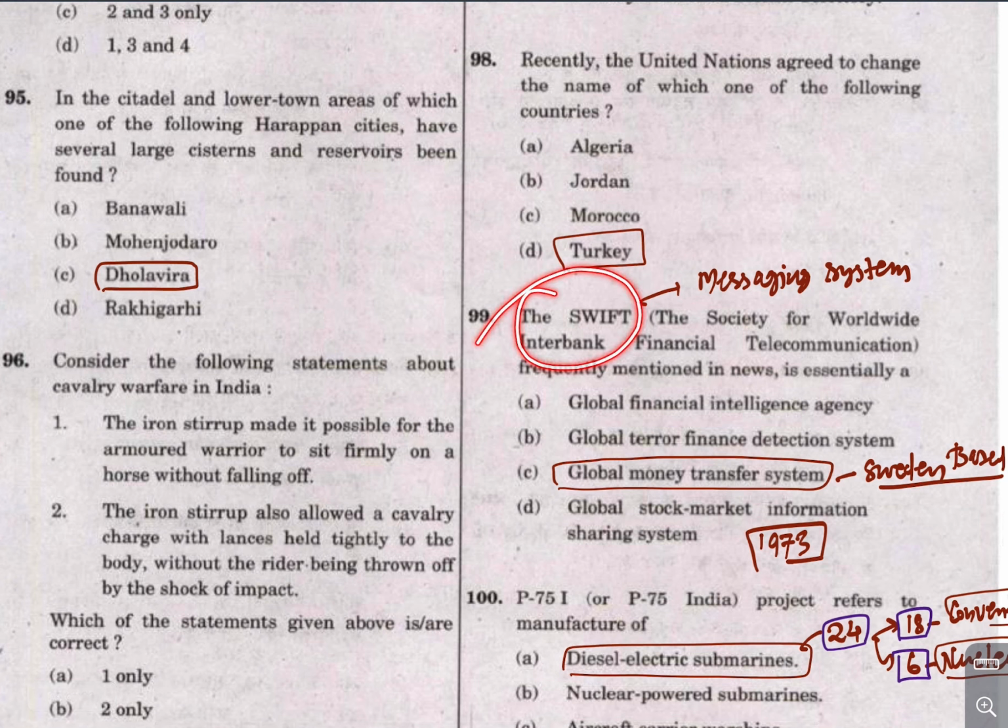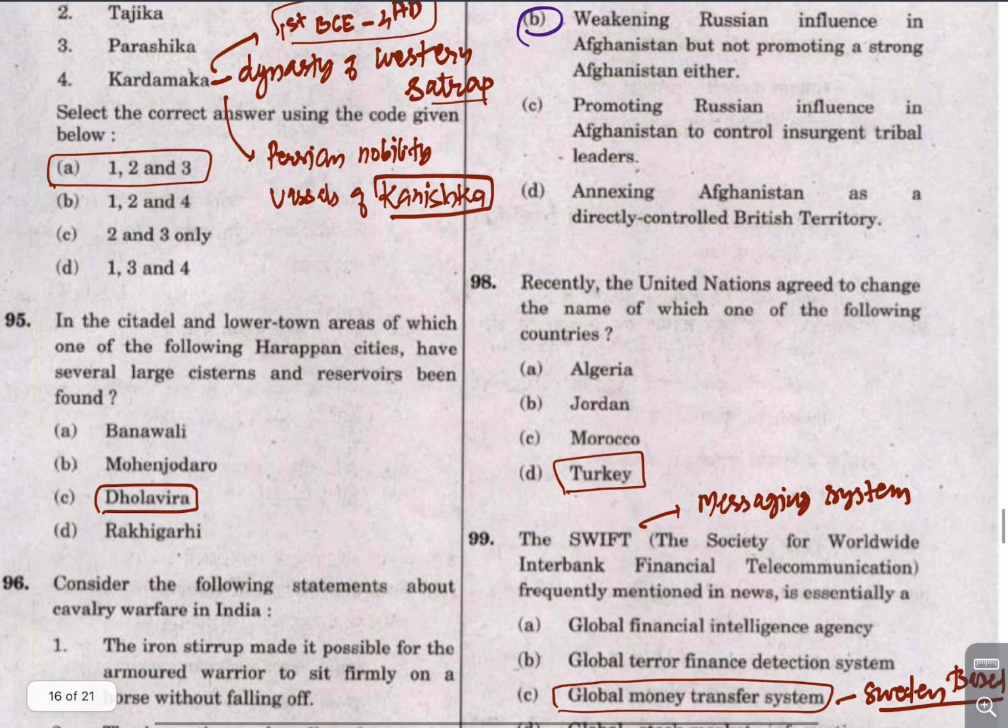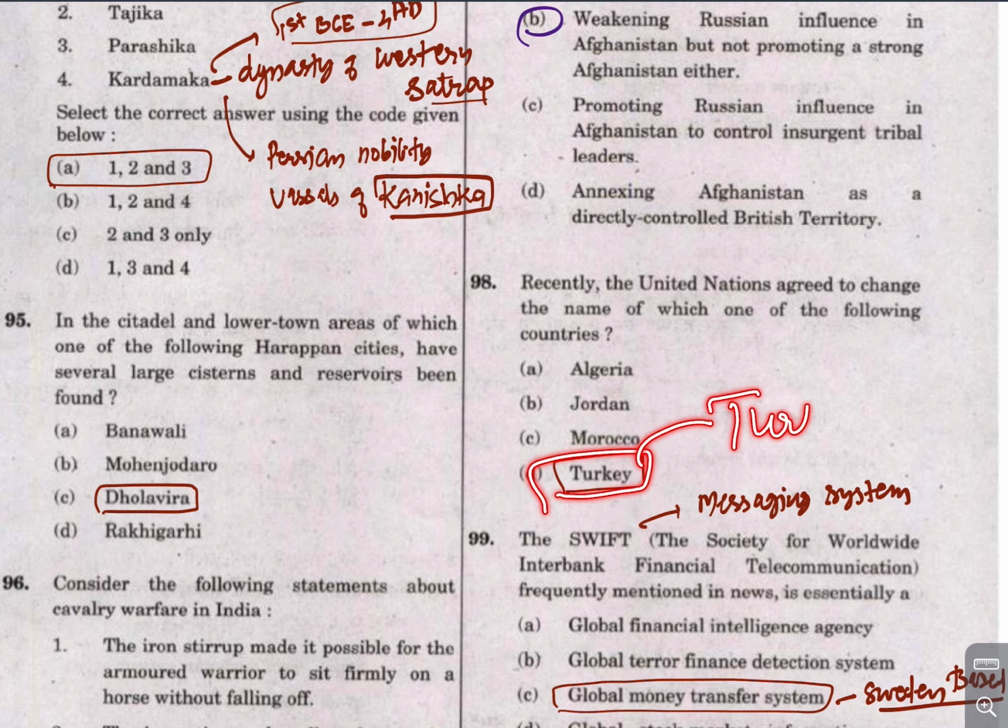SWIFT, not a big deal, is a messaging system that confirms financial transactions. The name of Turkey is changed to Türkiye.